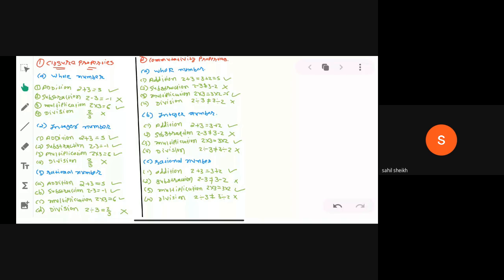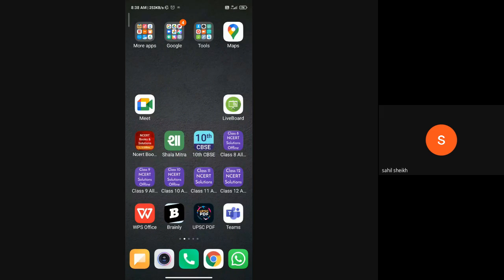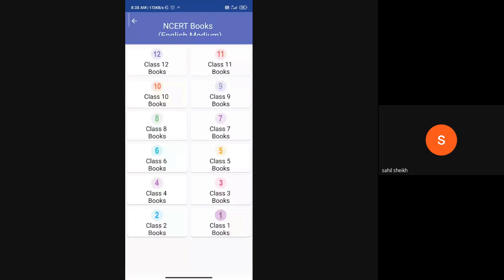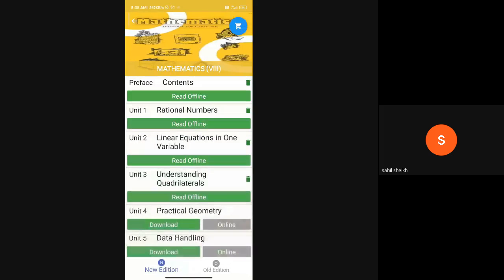Okay, so today I explained these two properties, closure properties and commutativity properties, for whole numbers, integers and rational numbers, in which we are doing four mathematical operations: addition, subtraction, multiplication and division. And we write down here the result, whether it is closed or not, commutative or not. Now I will show you these two properties in your textbook, because we have no more time to solve the associative property. So we will do the associative property in the next lecture.